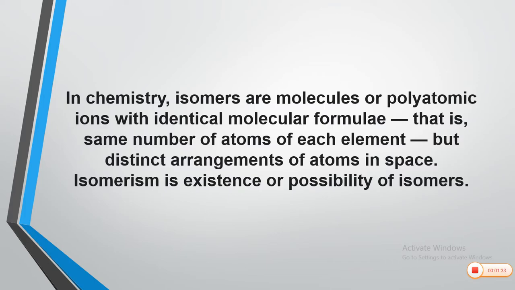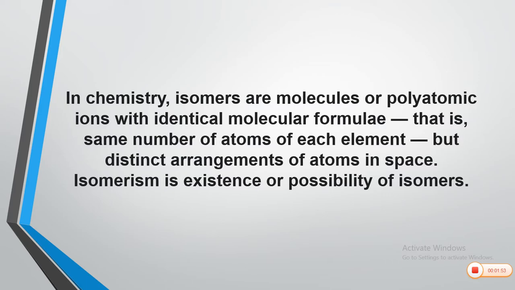Isomerism is the existence or possibility of isomers. So, in brief, isomers are the compounds having the same molecular formulae but different structural arrangement, and the phenomenon related to these different arrangements is called isomerism.